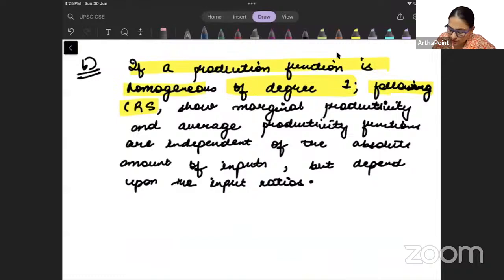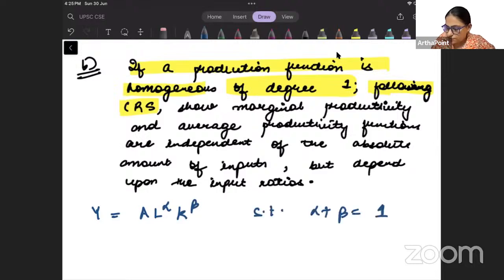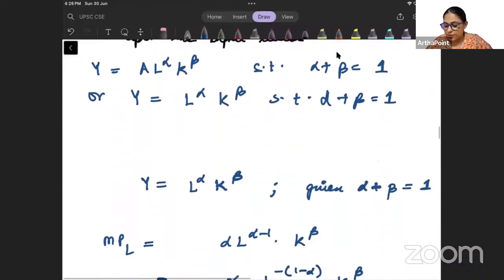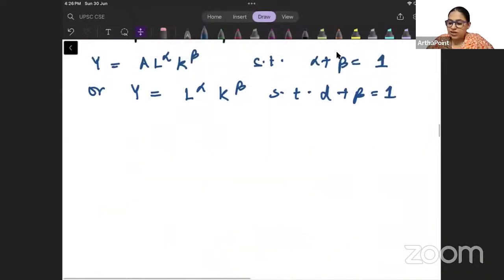तो मेरा जो production function है, it can either look like A, L to the power alpha, K to the power beta, such that alpha plus beta is 1. तब ये homogeneous of degree 1 हो जाएगा. Or there is no need to include a technology factor and you can just write Y is equal to L to the power alpha, K to the power beta, such that your alpha plus beta is 1. Either way it is fine. दोनों ही तरीके से it is fine. So you can go ahead and take any of these.